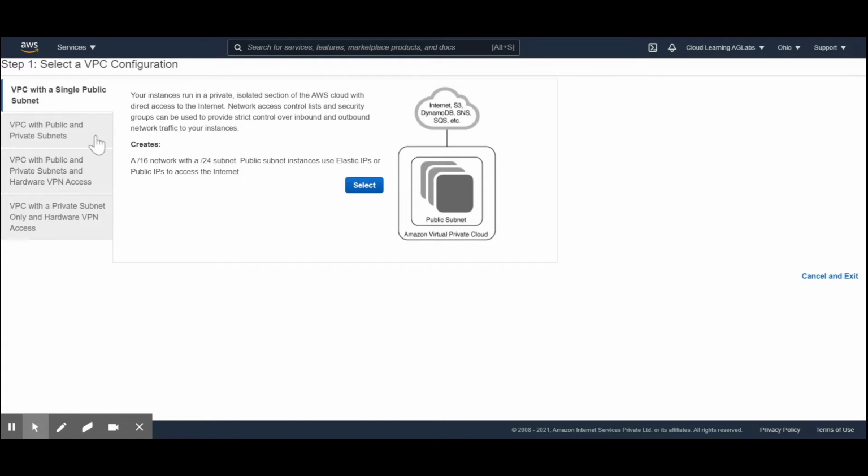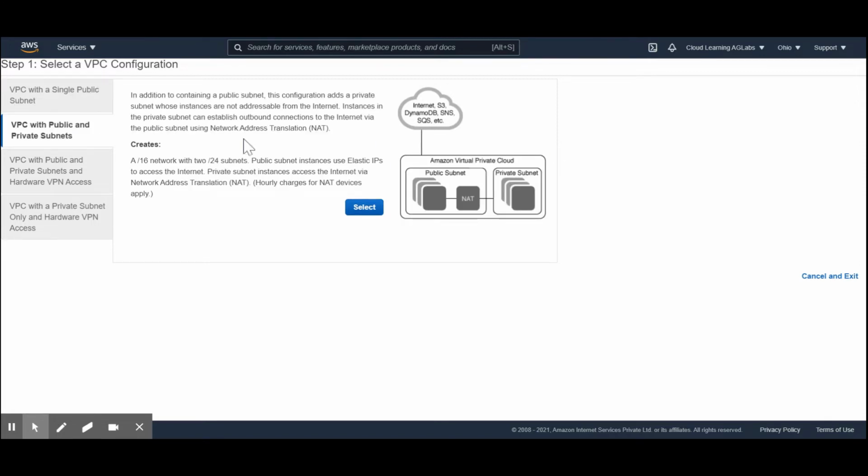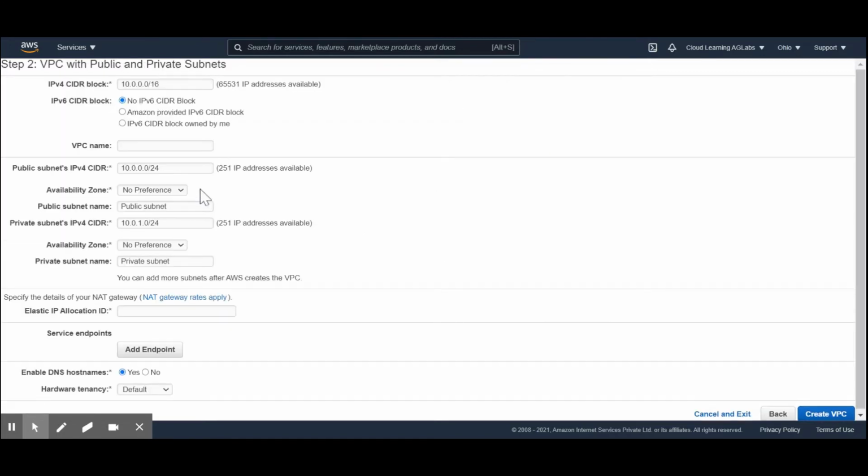At the backend, what exactly is going on, you will not be able to see with these templates. Suppose we only want a public subnet, then we will select this template. If we want a public plus private subnet, then we will select this. Once we select that, we just need to provide the CIDR block range, the VPC name, the CIDR blocks which will be available, and the private subnets.